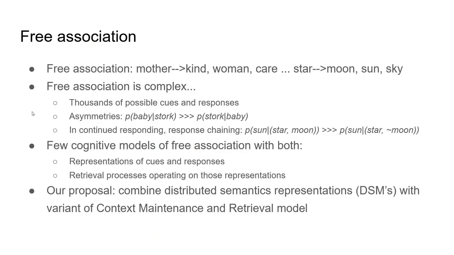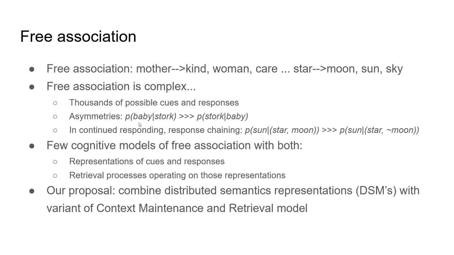Free association is a task where subjects are asked to generate one or more words in response to a cue word. For example, given the cue mother, a subject might respond with semantically related words like kind, woman, care, in that order, or given the cue star, subjects might respond with moon, sun, sky. And free association is a very complex task. There are thousands of semantically rich cues and responses, and it displays various subtle phenomena like association asymmetries.